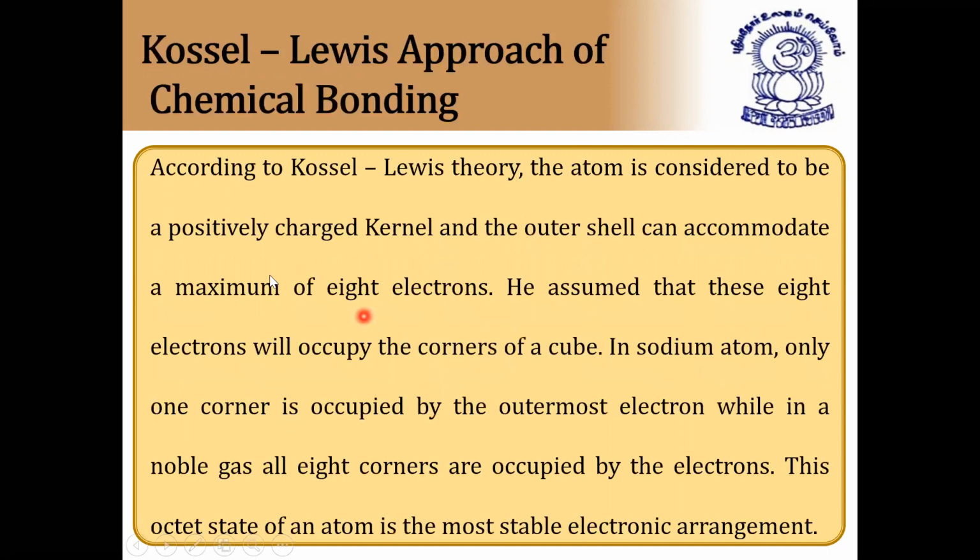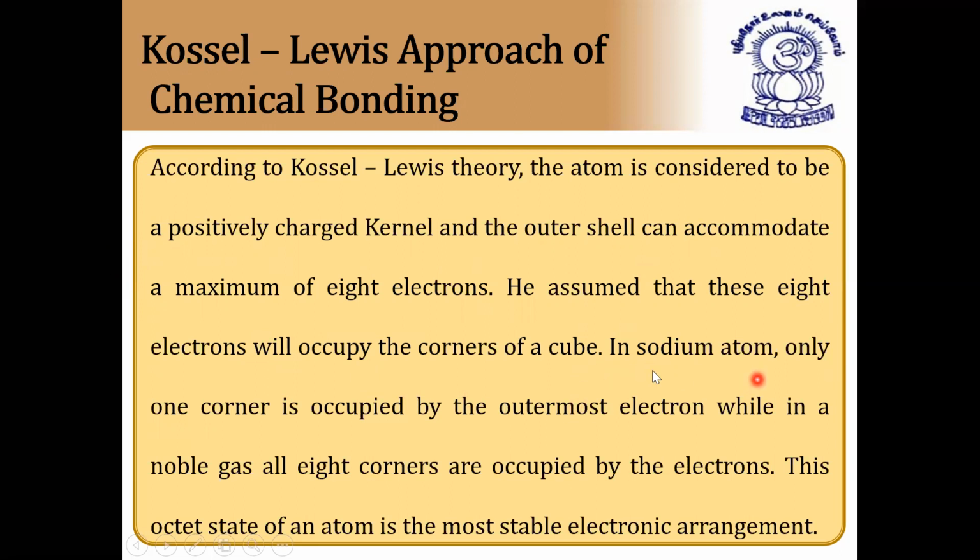According to Kossel-Lewis theory, the atom is considered to be a positively charged kernel. Kernel means just like a house. So a positively charged kernel, and the outer shell can accommodate a maximum of 8 electrons based on the octet rule. He assumed that these 8 electrons will occupy the corners of a cube.